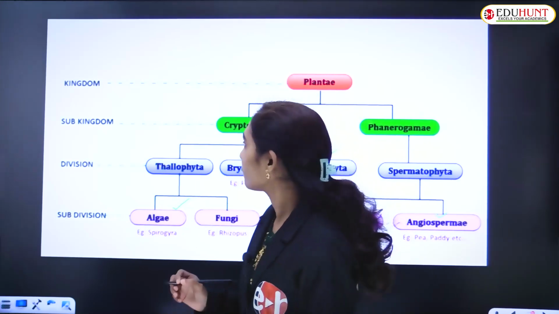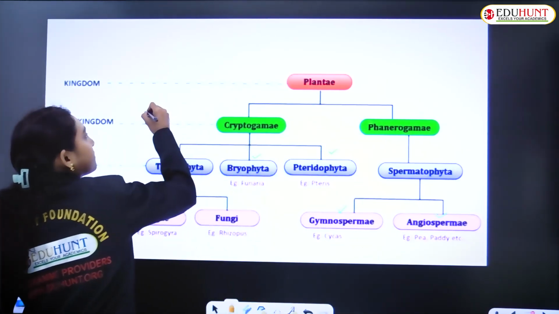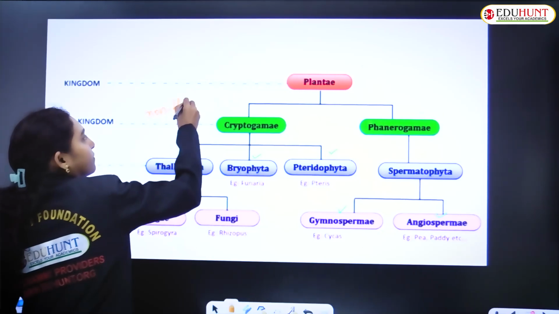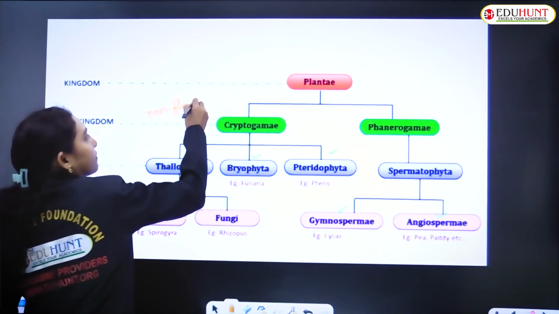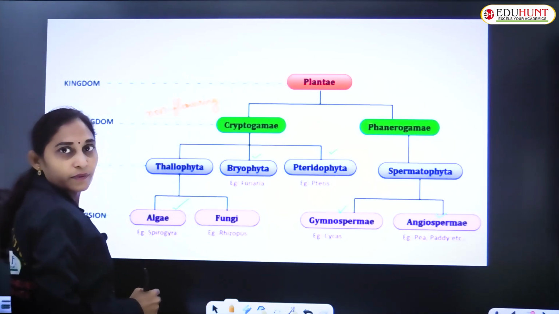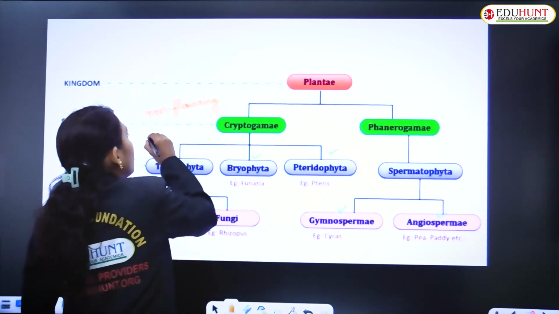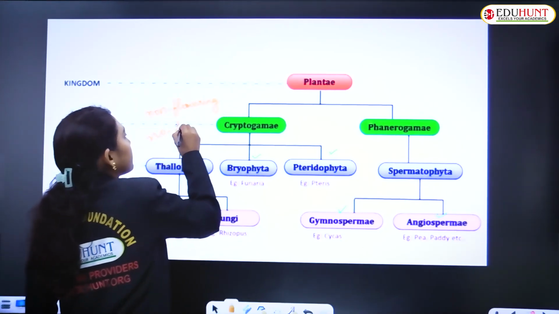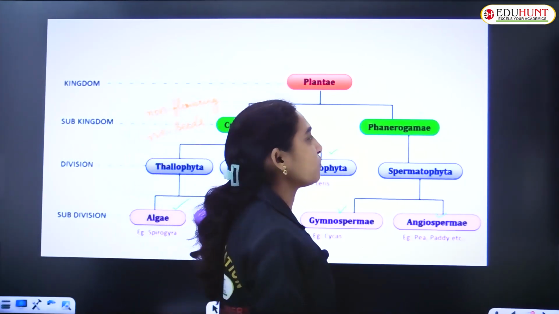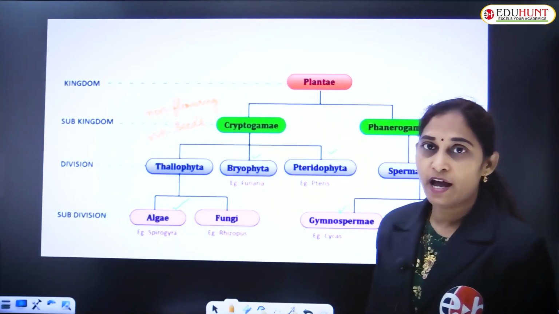Cryptogams are non-flowering plants, and no seeds are produced in cryptogams.